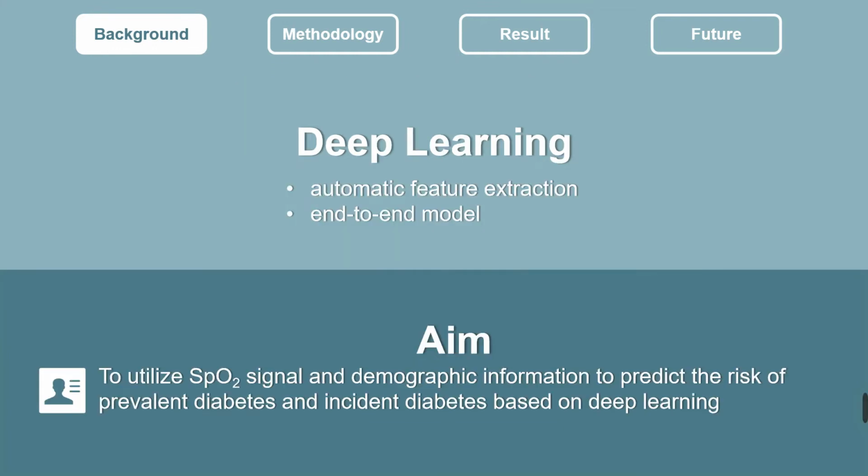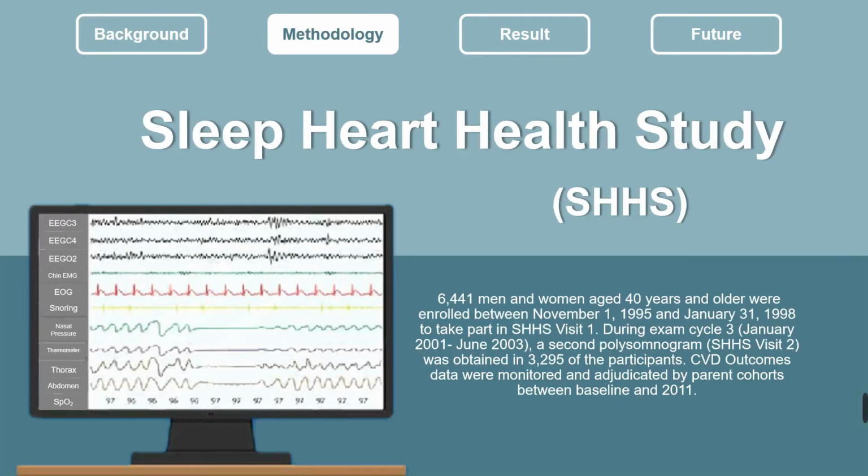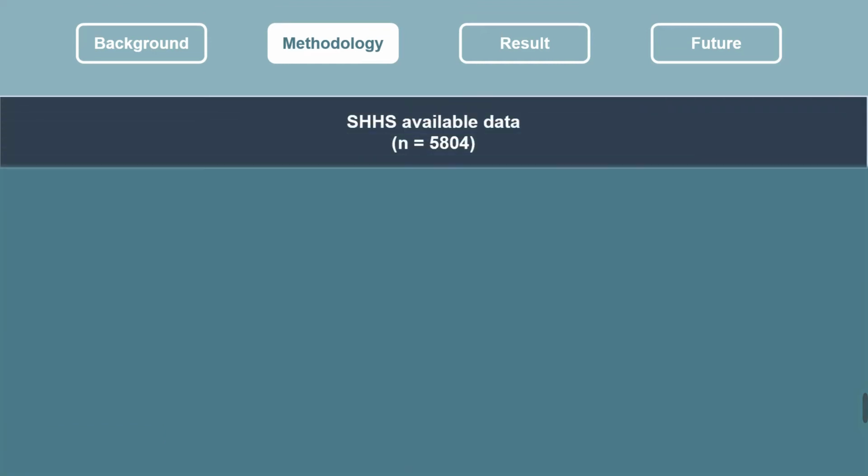Since SpO2 is a long-time series, we attempted to use the deep learning algorithm to automatically extract features. Our aim is to input original SpO2 signal and demographic information to predict the risk of prevalent and incident diabetes based on deep learning. The sample was derived from Sleep Heart Health Study, which is a community-based prospective cohort study for examining the cardiovascular outcomes of sleep-disordered breathing in middle-aged and elderly population.